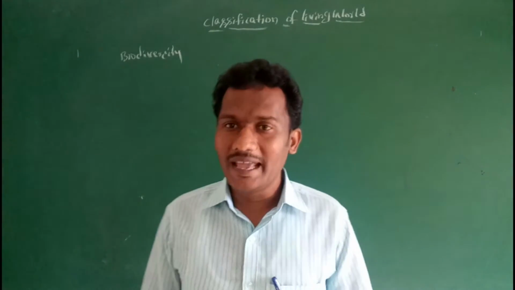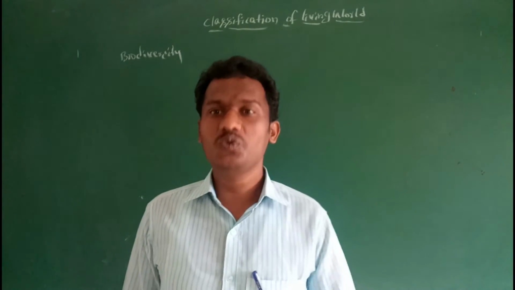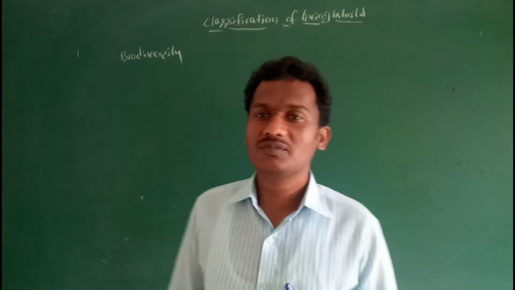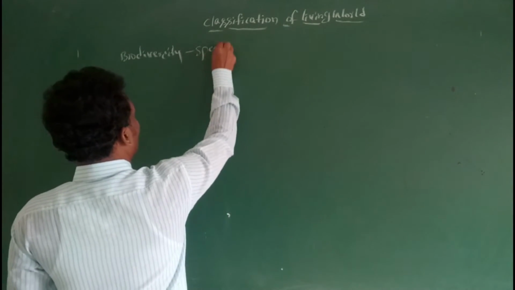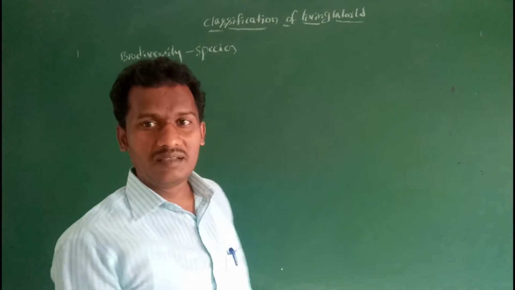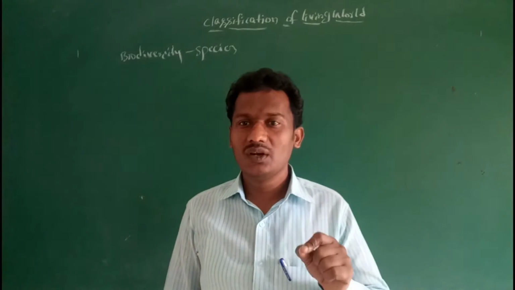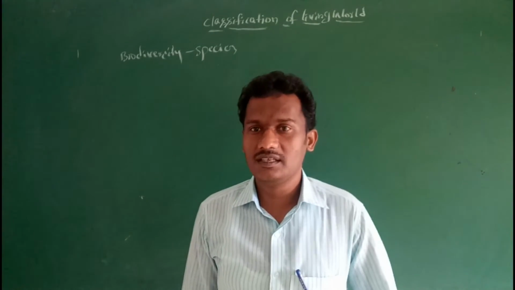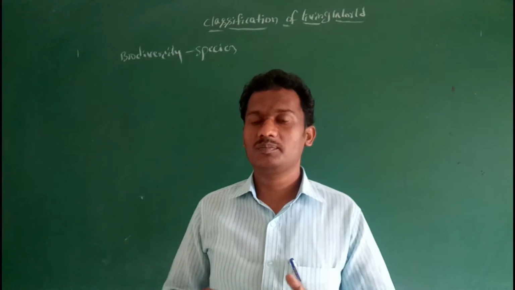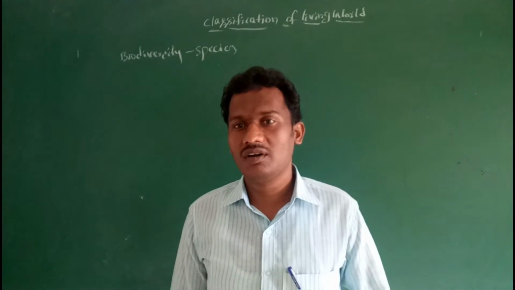In this biodiversity, each individual group of organisms is known as a species. The concept of the species was given by the scientist John Ray.